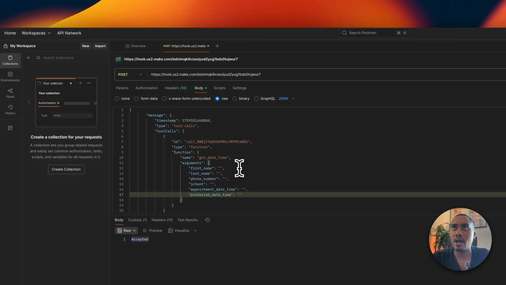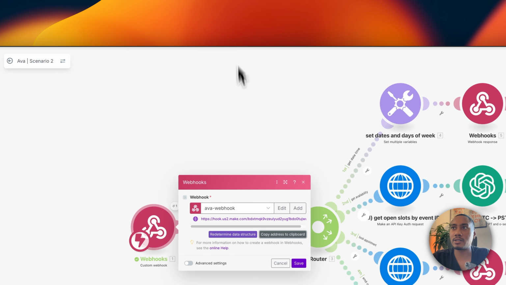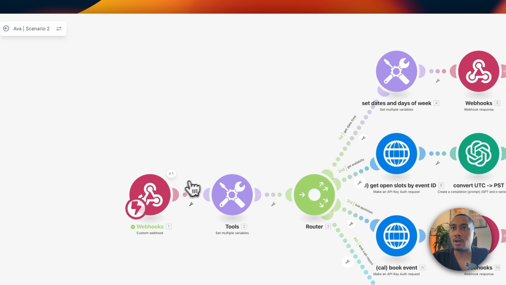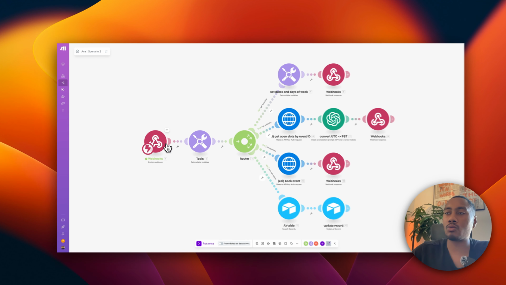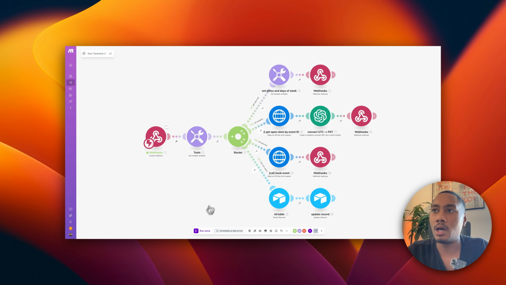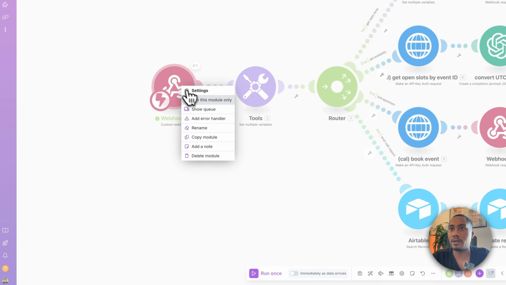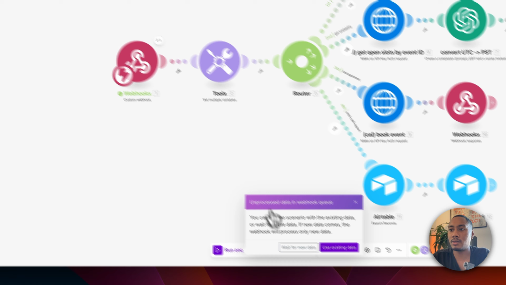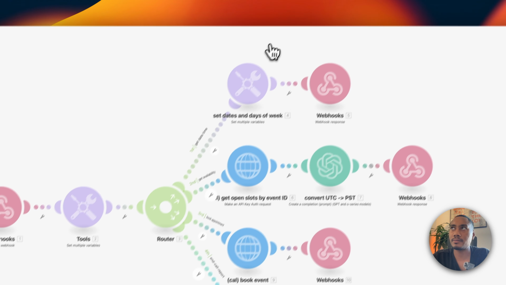Now we have to go back to our scenario. Again, we only want to run this one. Don't run the whole thing. Don't click on this purple button down below. If we run that, it's probably going to break, and not that bad, but you'll probably just have to restart. So you're going to right click on this, run this module only. We're going to wait for new data.